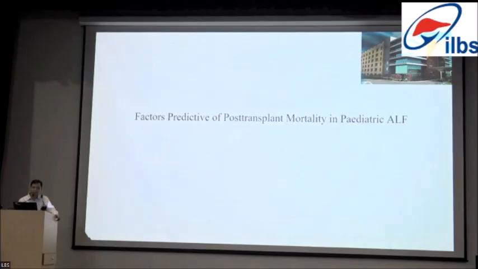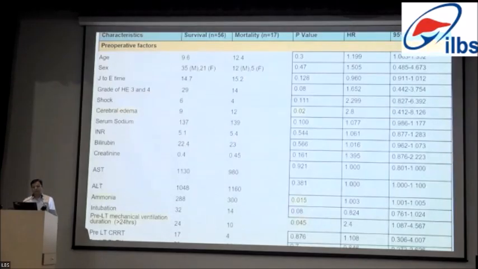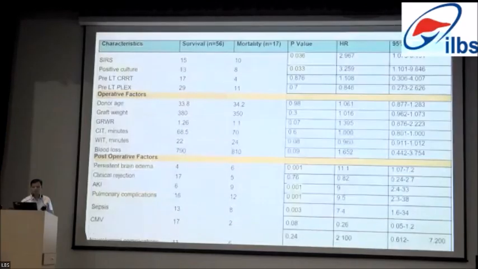Coming to pediatric acute liver failure, the factors affecting the mortality. Cerebral edema, persistent edema is one of the factors, along with ammonia level, which came out to be significant, contributing to mortality. Pre-LT mechanical ventilation of more than 24 hours is a very important factor contributory to mortality.